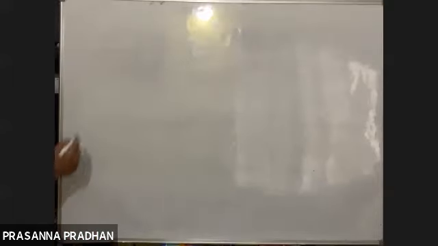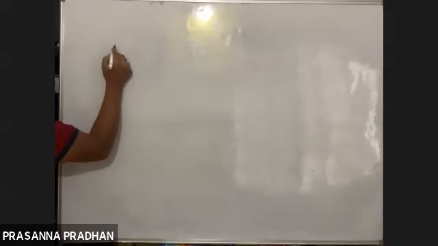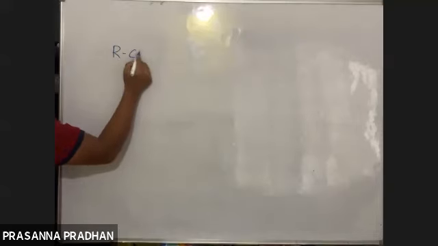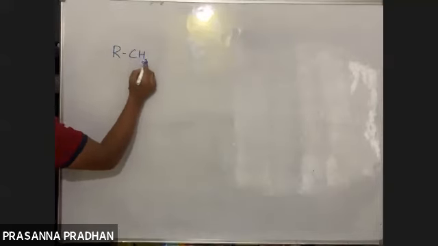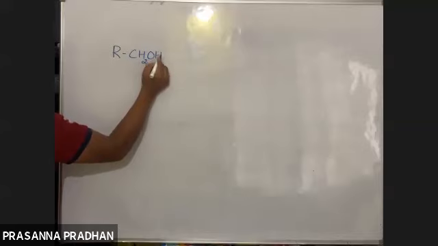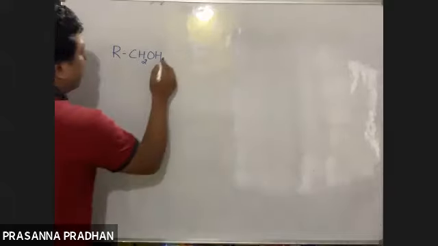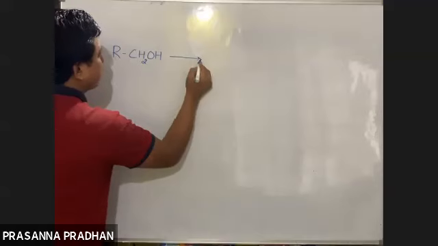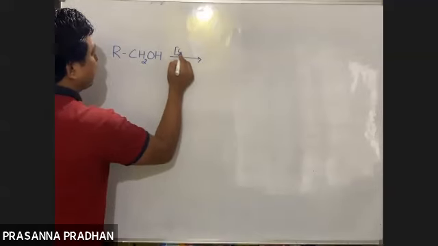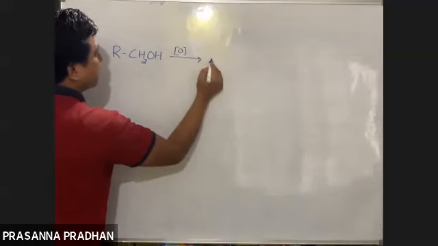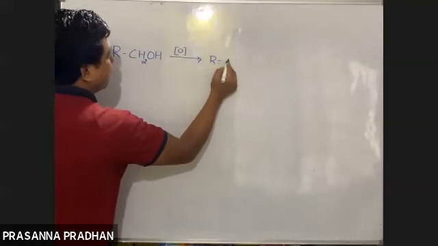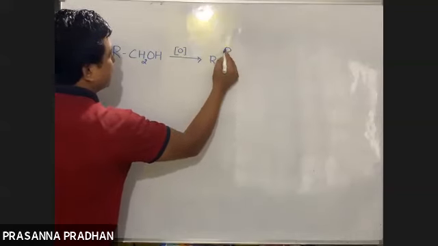Now see, if I start with which alcohol is this? I have drawn the structure of a 1 degree alcohol. So 1 degree alcohol upon oxidation gives an aldehyde like this.